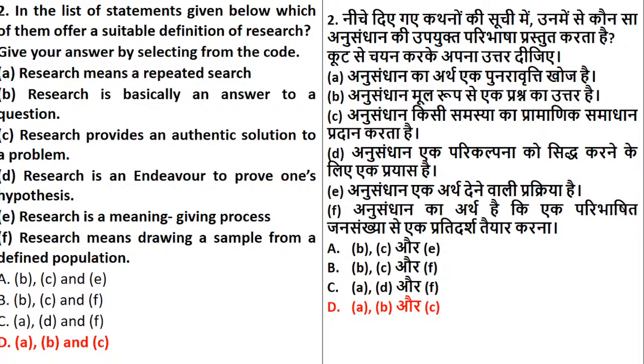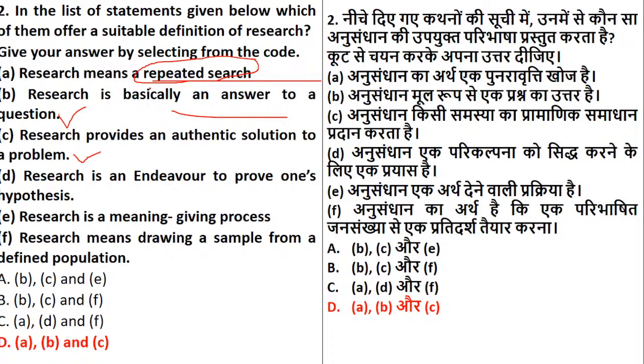Now see, what it talks about. Research means a repeated search. The meaning of this word is searching again and again, and that's what the meaning of research is. Research is something which is searching again and again. So it is a repeated search, yes. Then, research is basically an answer to the question. Now your answer to the question means solution to the problem. So answer is nothing but a solution, question is nothing but a problem. So yes, option number B is also right. Research provides an authentic solution to the problem. Yes, it has to. It cannot be in a dilemma. It cannot give a 50-50 solution. It has to give an authentic solution to any problem.